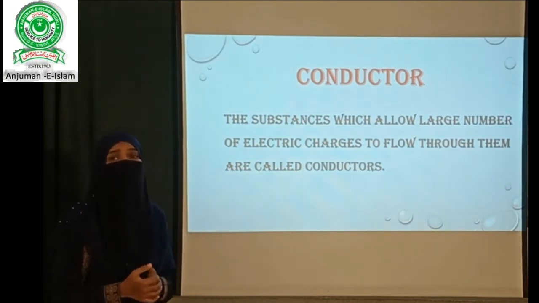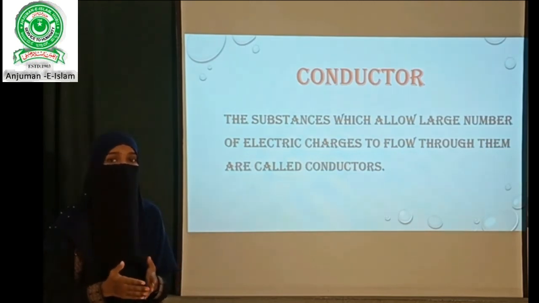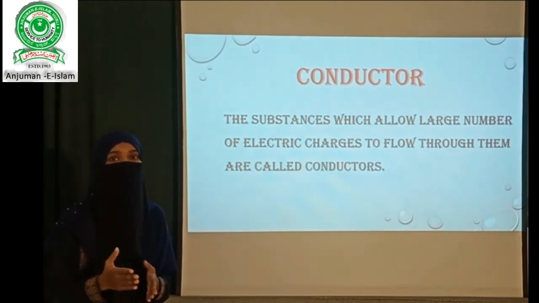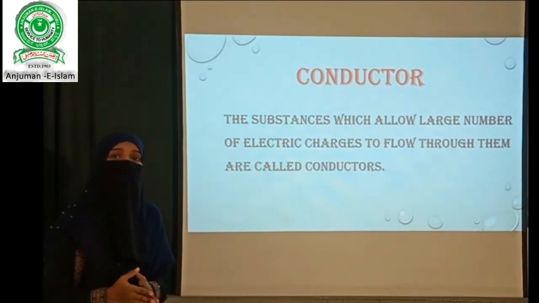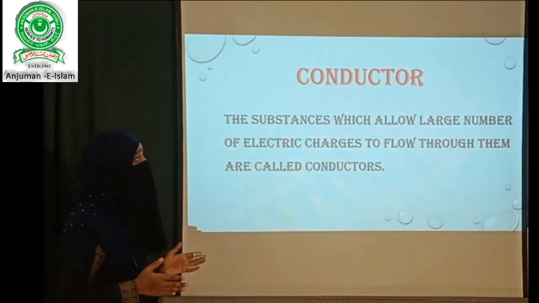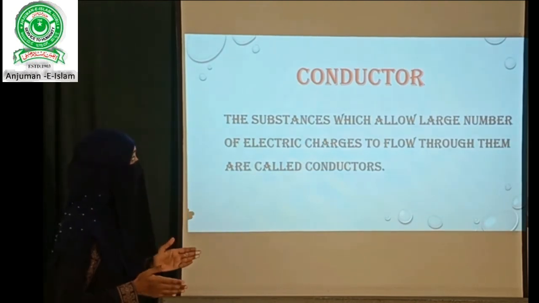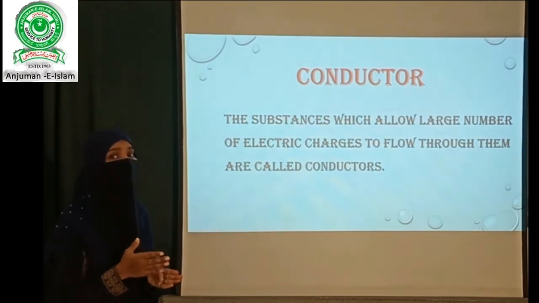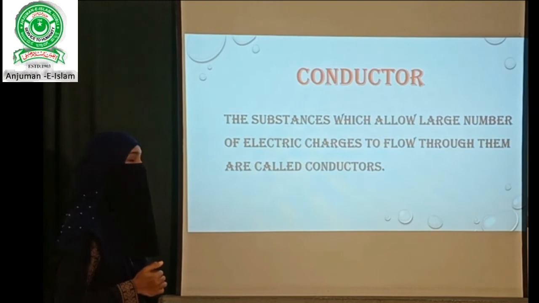So in this particular type of substance, there will be a large number of electrons which are free to move, and such electrons are called free electrons or free charges, or you may also call them mobile charges. Because we have a large number of such free charges, this substance allows them to move easily.